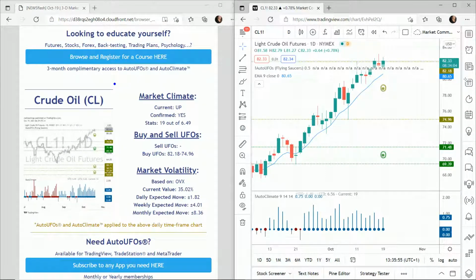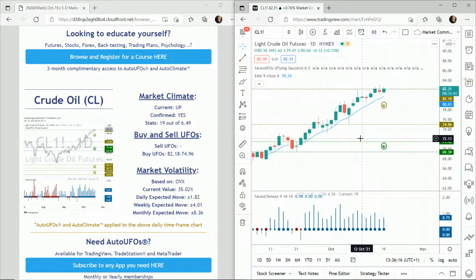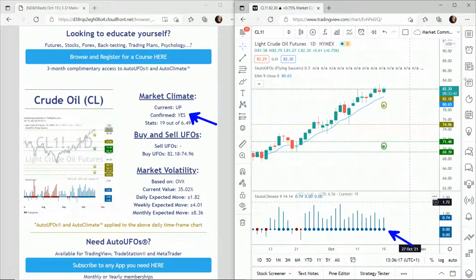Okay, so with oil, let's just squidge this down so we can see a little bit better what's going on. With oil, we also have a thick blue dot, confirmed probability upwards, confirmed upwards climate. Now, oil usually goes up for 7 candles and we're on candle number 19. So that tells us we have gone quite a way past what is normal in terms of a move to the upside. So we do need to bear in mind that we're overextended there.